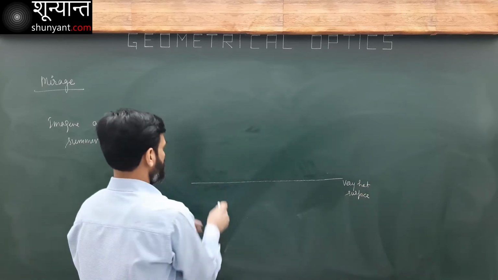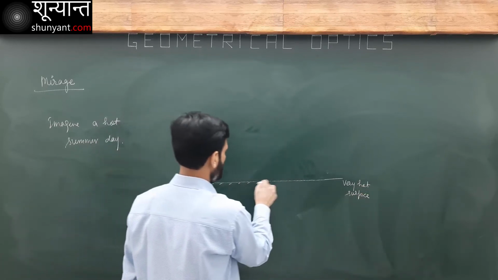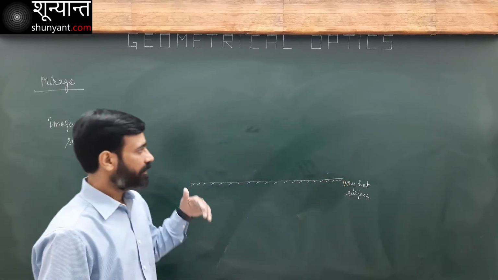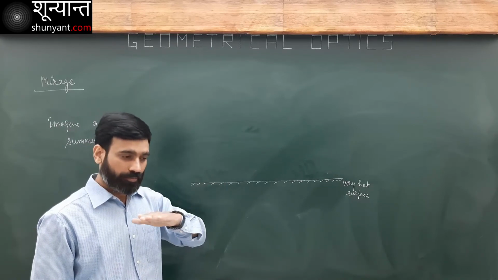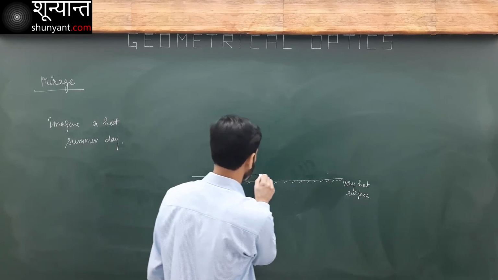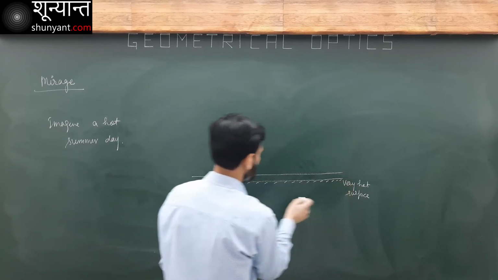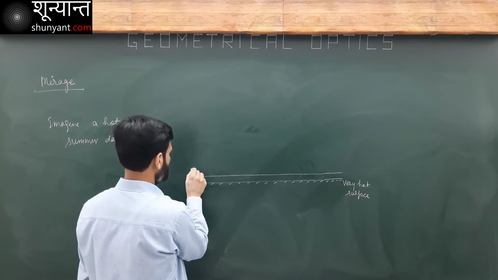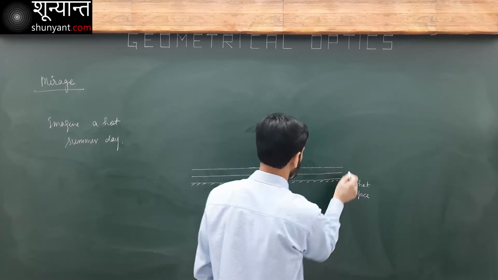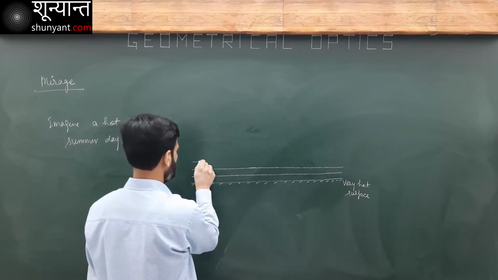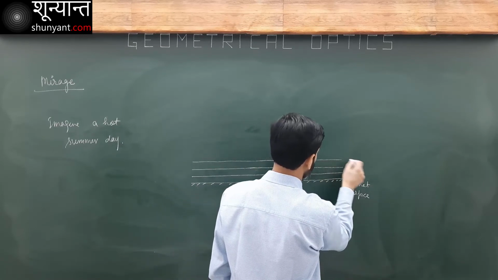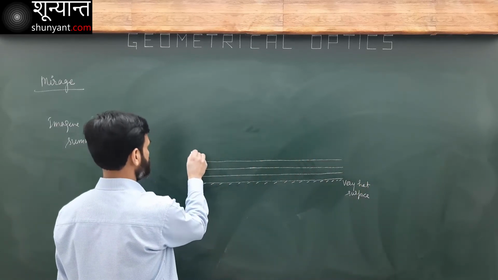Okay. Above this, I have air. Air is, of course, the atmosphere. I can imagine air to be of different layers. There are different layers of air. These are the layers of air. One layer here. I'm just drawing this schematic diagram. I can imagine that there are several layers of air. We can imagine my atmosphere to be made up of different layers. There's no problem in this.